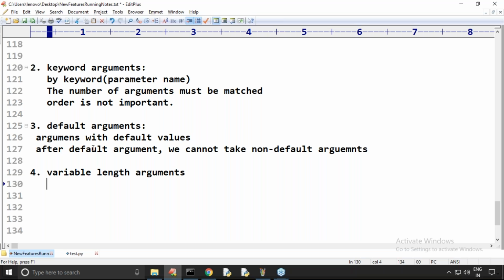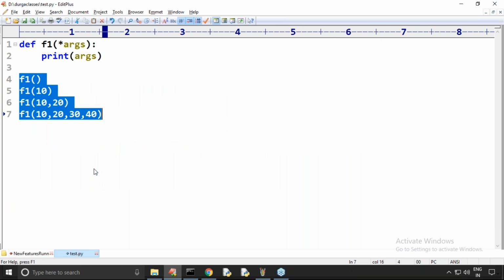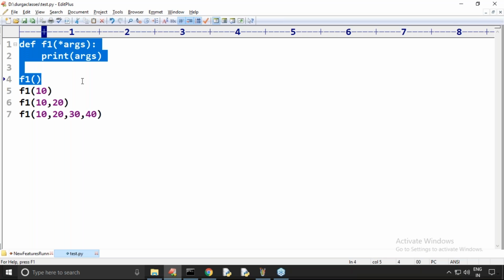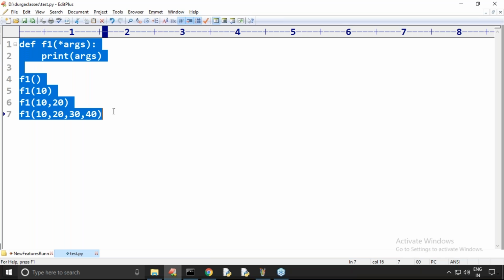We can call this function by passing any number of values, and all values will be converted into a tuple. How can you access the first value, second value? I hope we covered these things clearly in our regular Python sessions. These are not new features, so I'm not giving them that much importance.